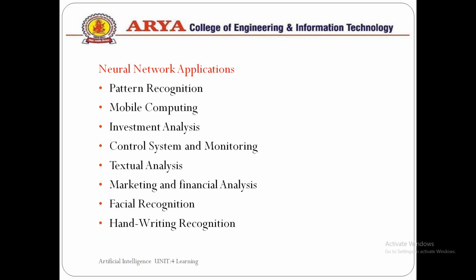Some application areas where we use ANN or neural networks are pattern recognition, mobile computing, investment analysis, textual analysis, facial recognition, handwriting recognition, or market and financial analysis. Or we can use it in data classification also through the learning process. And there are many more areas where we are currently using artificial neural networks.